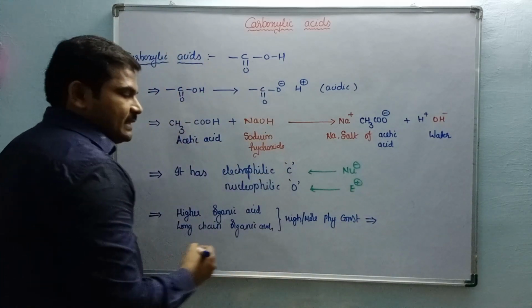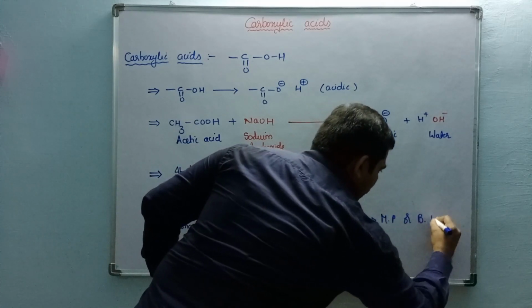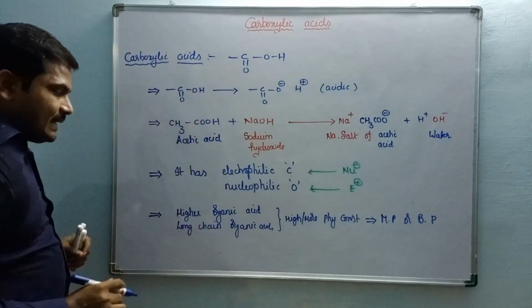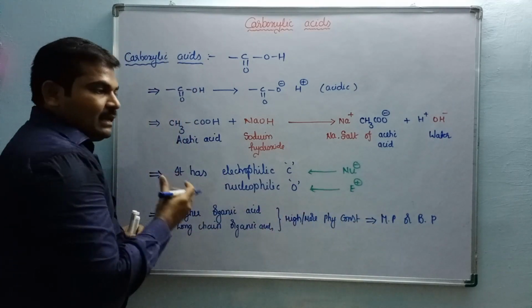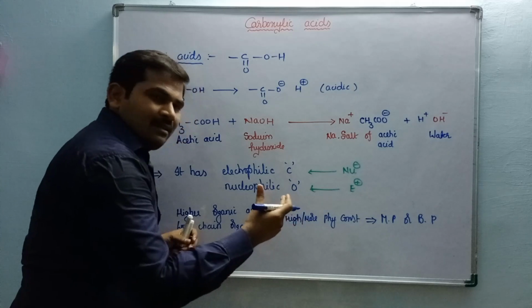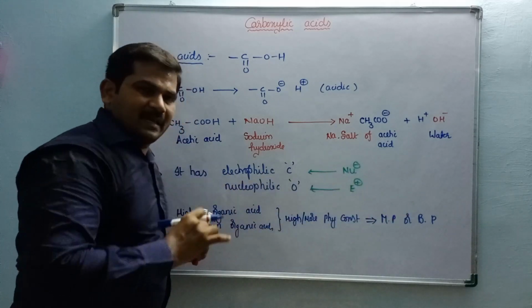What is the physical constant? Either melting point or boiling point. What is the reason? Upon increasing the length of carbon chain, such type of compounds have very less tendency to liberate H plus ions.